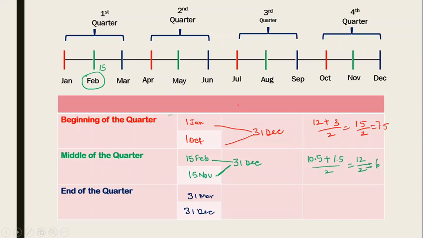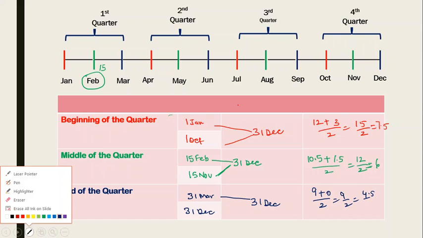Just because for calculating the average, I need the first quarter and the last quarter. Then coming to 31st of December, I'm going to compare 31st March to 31st December, 9 months, plus 31st December to 31st December, 0 months. So it comes to 9 by 2 or 4.5. Got it? Understood?